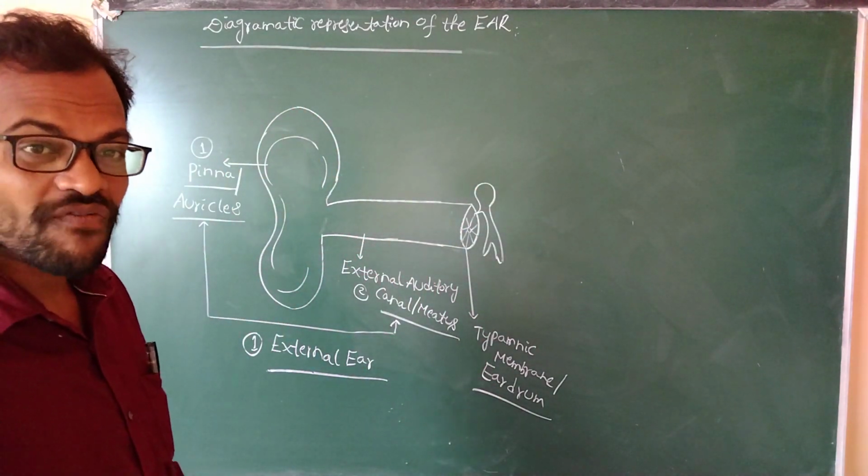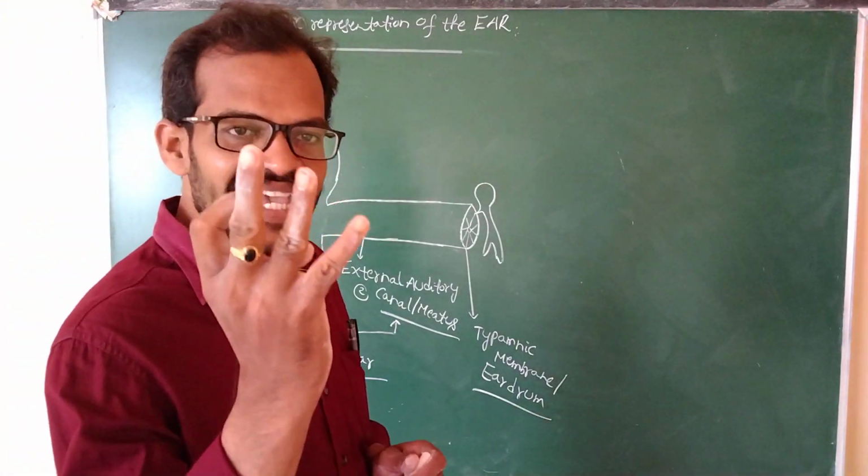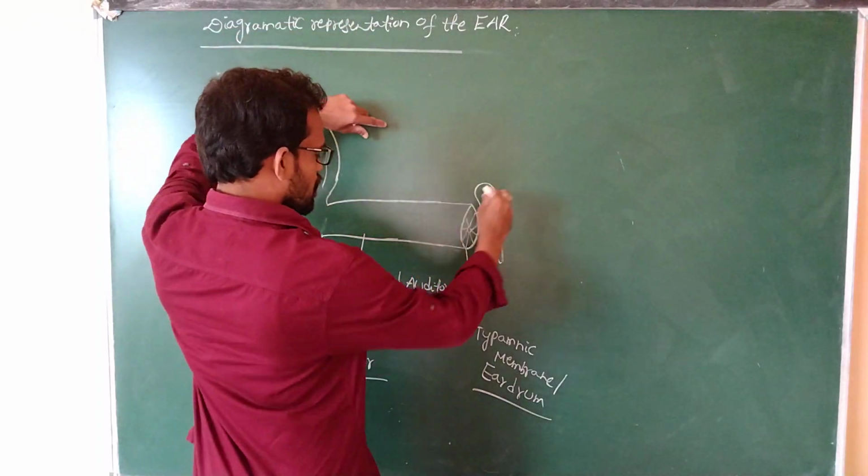The tympanic cavity consists of three ear ossicles. What are the three ear ossicles? Malleus, incus, stapes.